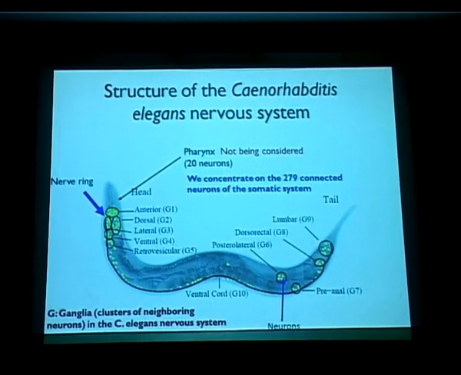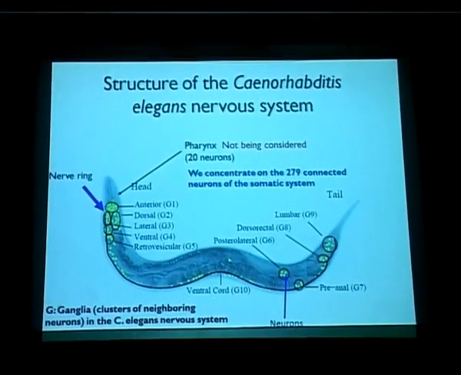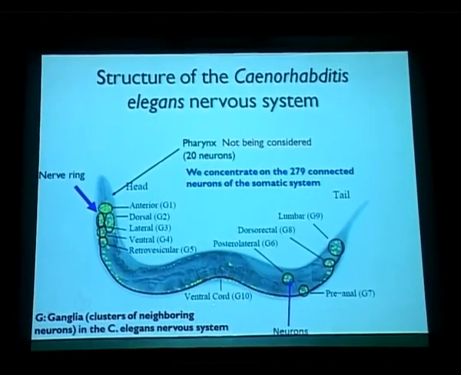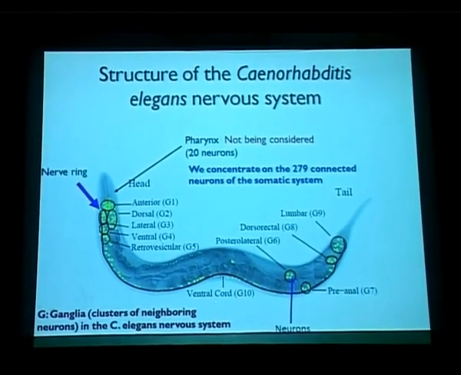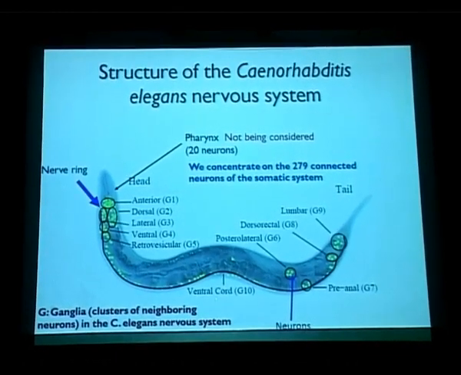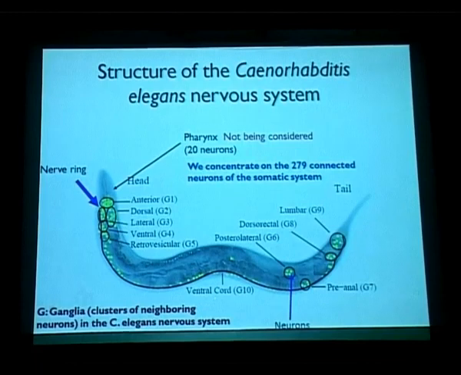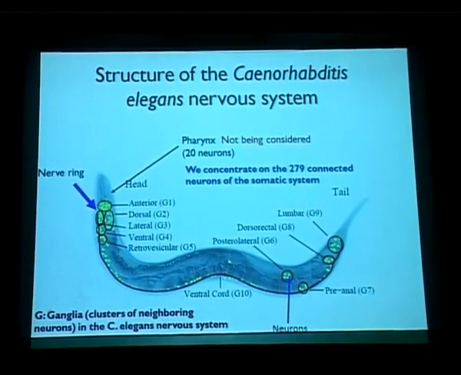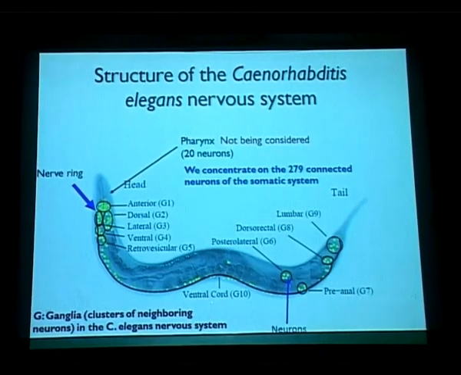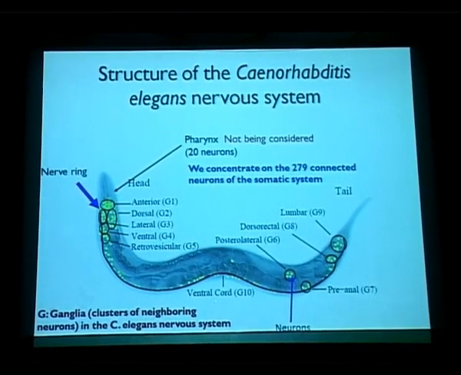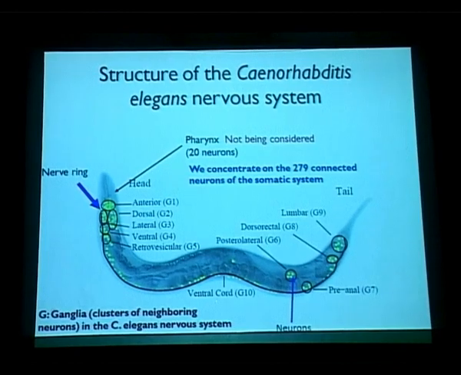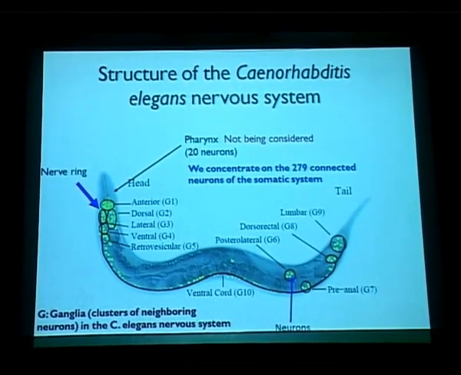As we know, the structure of this C. elegans, the great thing is that it has only 302 neurons, out of which the number of neurons in the somatic nervous system is 279, and it's mapped out. So the connectivity among the neurons is known. We also heard that within individual organisms, the position of the cells is invariant. So many different things can therefore be mapped out and are already known.